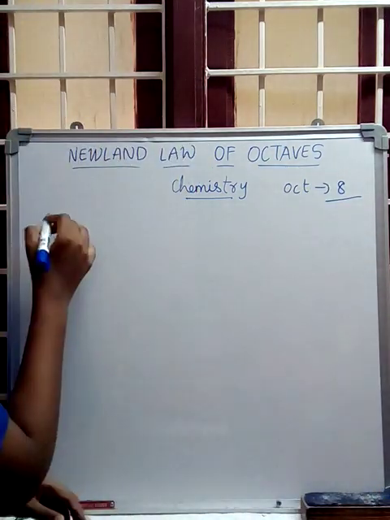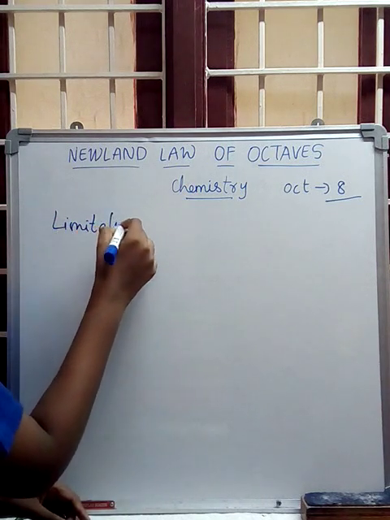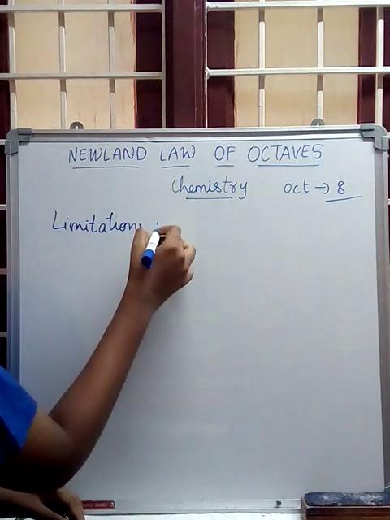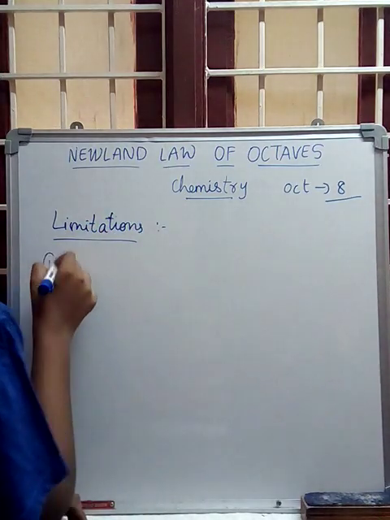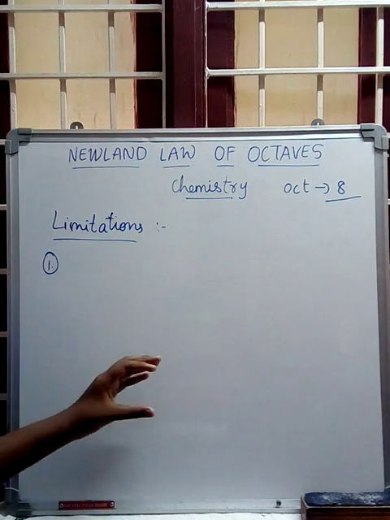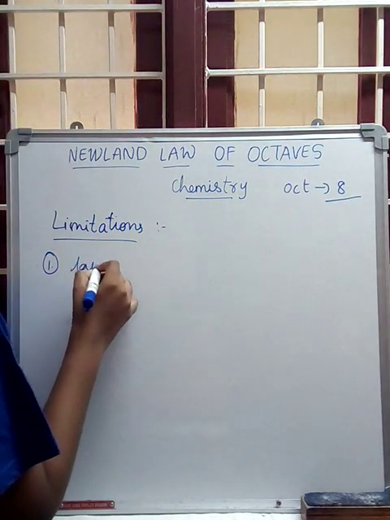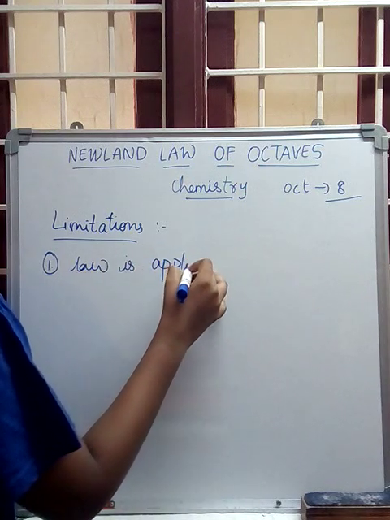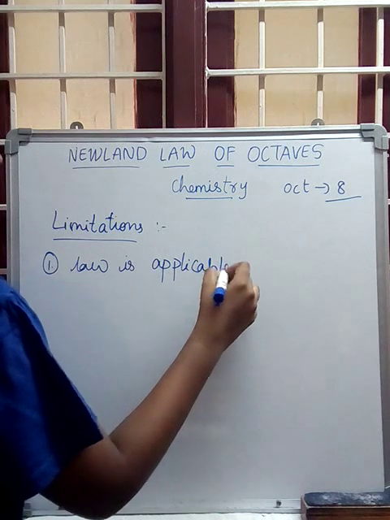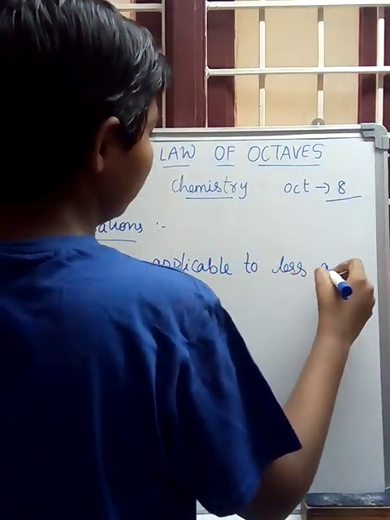Now let's discuss those limitations. The first one is that the law is applicable only up to less atomic weight.